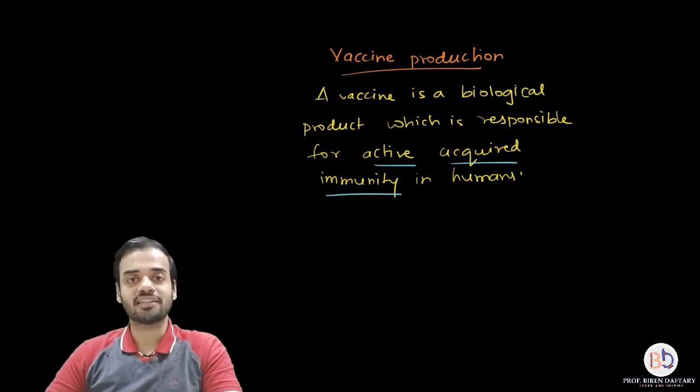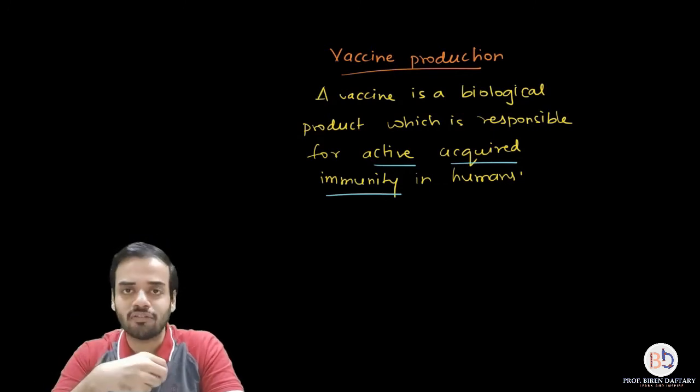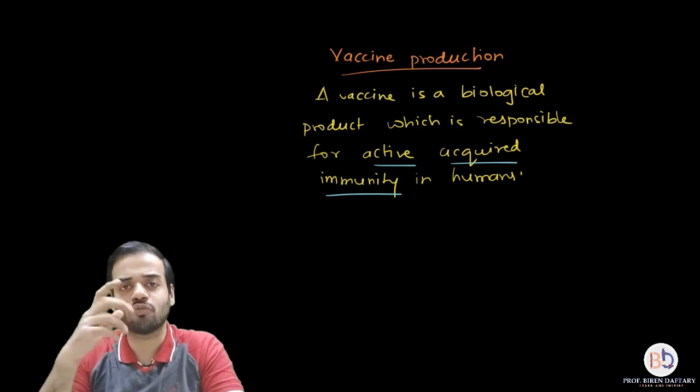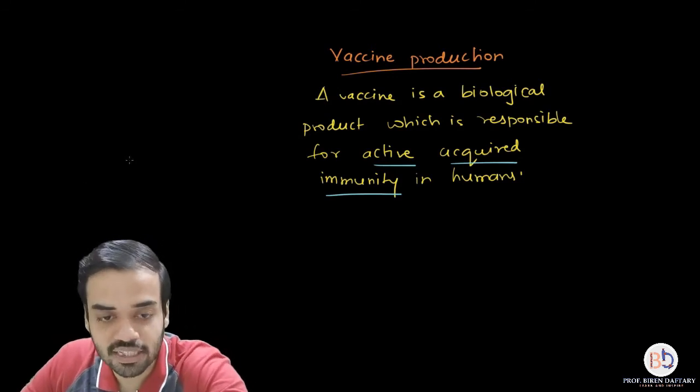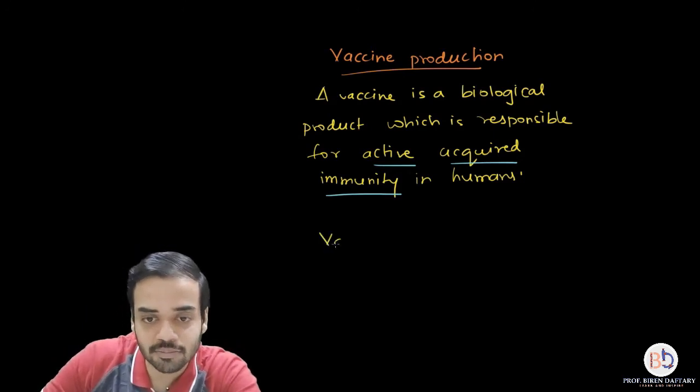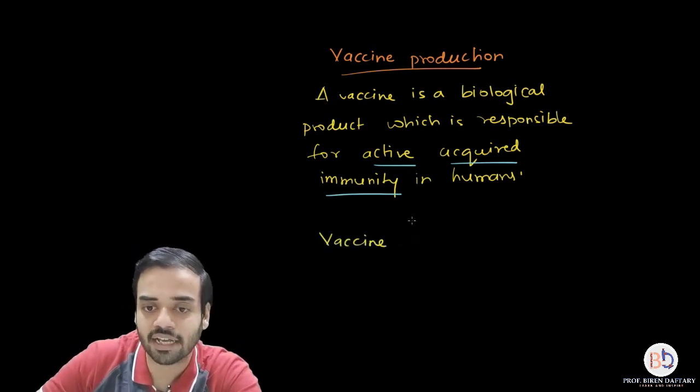Now, what exactly are vaccines? There are different kinds of vaccines, right? Some of them are oral vaccines, most of them are given by injections. What are vaccines made up of? If you see, a vaccine is basically a weakened organism.